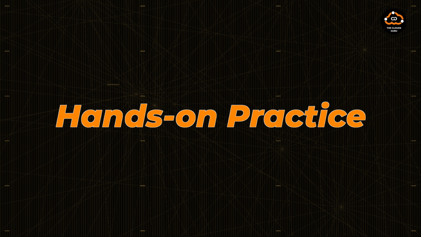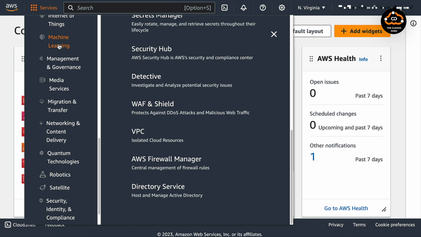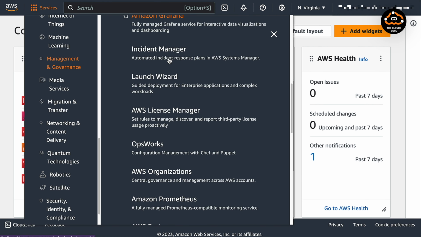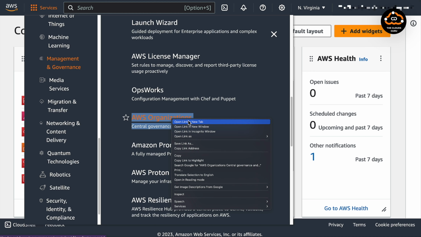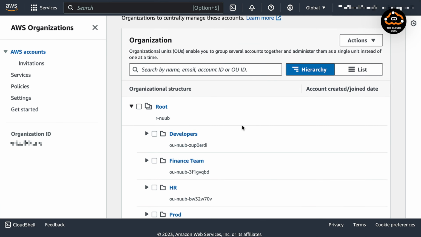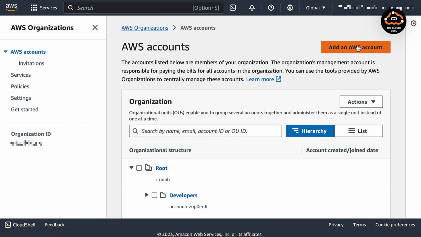Hands-on practice. We are in the AWS console window now. Go to the Services drop-down menu and find Management and Governance services. On the right side of the drop-down menu, find AWS Organizations, then open the link AWS Organizations in a new tab. We are now in the AWS Organizations AWS accounts page, and we can see the organizational structure here, which is the root and other OUs.